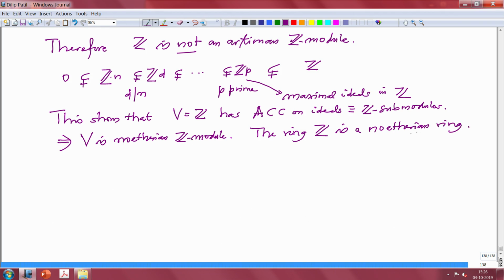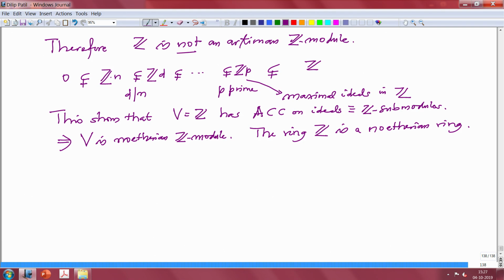Recall our definition of a Noetherian ring. A ring is called Noetherian if the A module A is a Noetherian A module. That is the definition. Similarly for an Artinian ring.